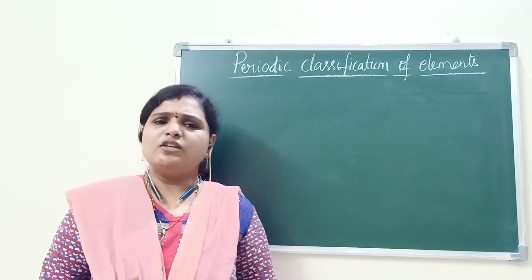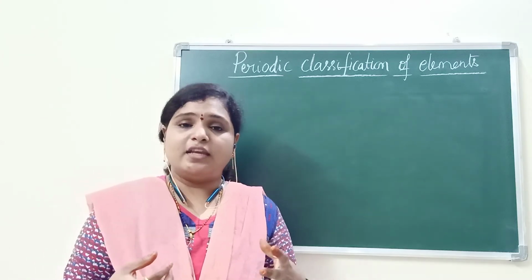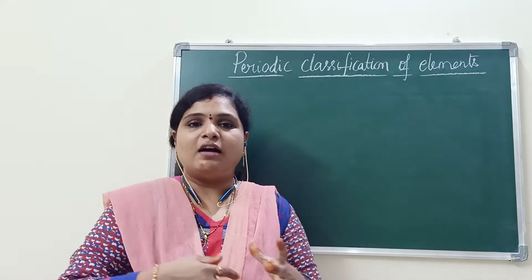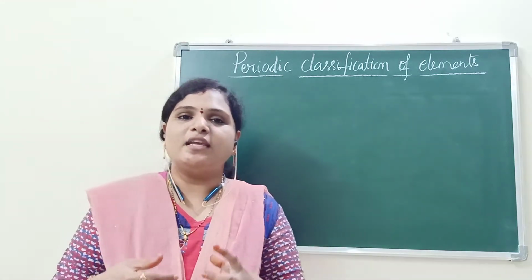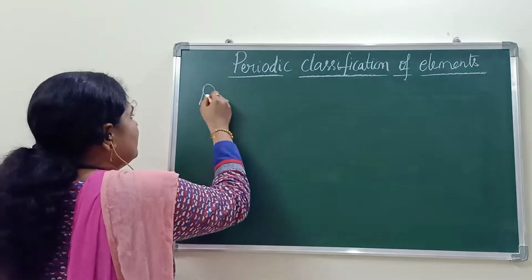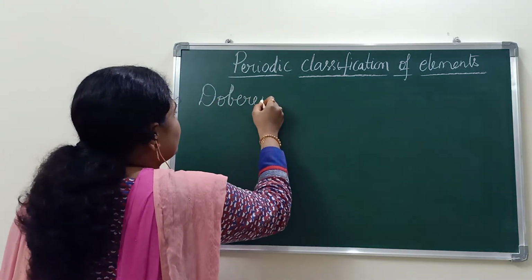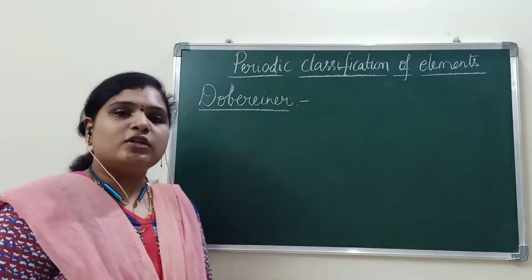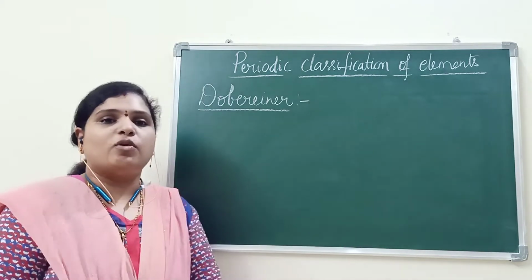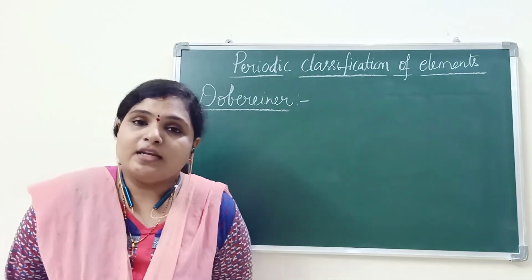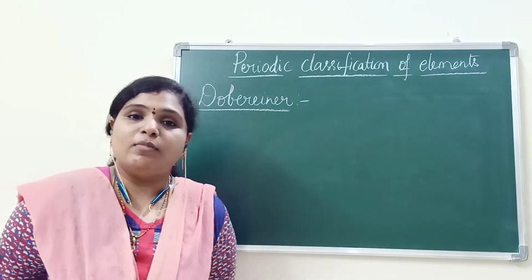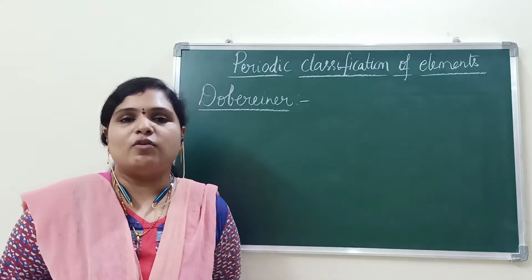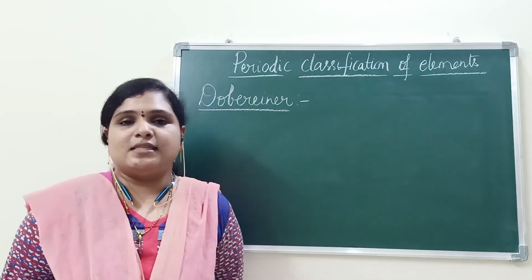Later on, many efforts were given by different scientists, but the most notable effort afterwards is Dobereiner's. Dobereiner classified the elements and arranged them in the increasing order of their atomic masses.